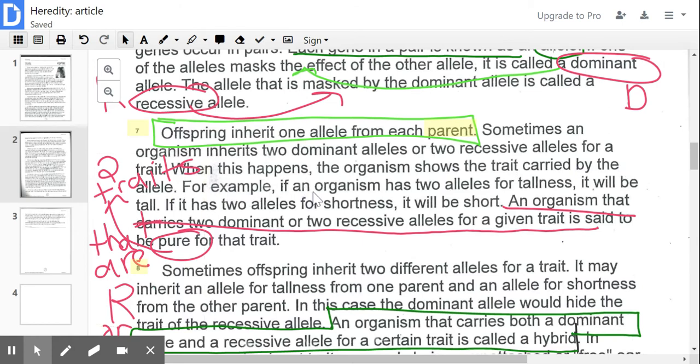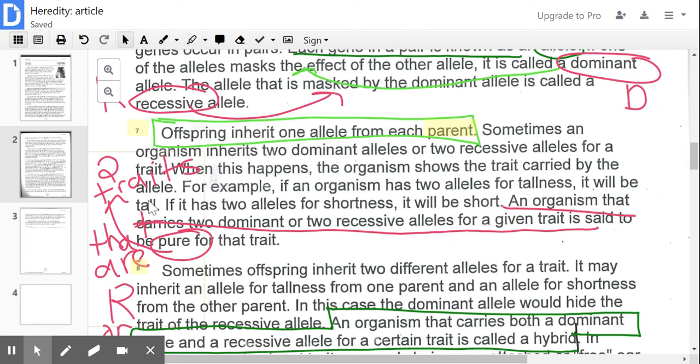So for example, if an organism has two alleles for tallness, one from mom and one from dad, then it will be tall. If it has two alleles for shortness, one from mom and one from dad, then you're going to be short.